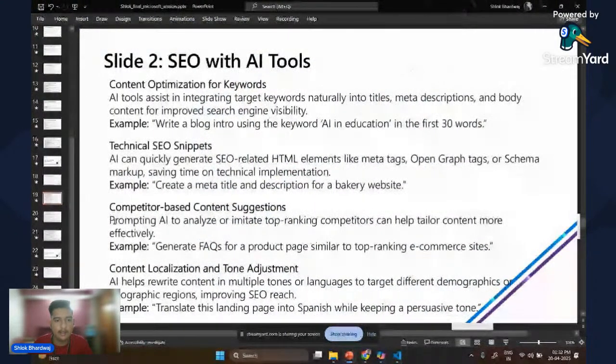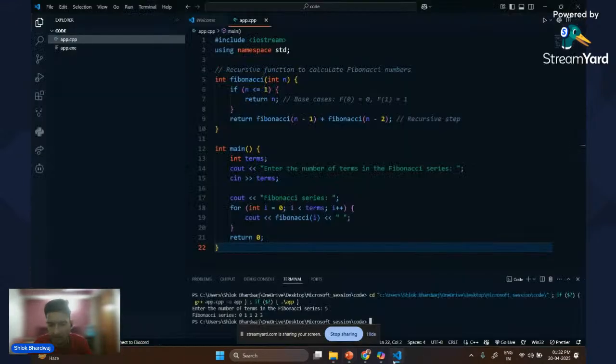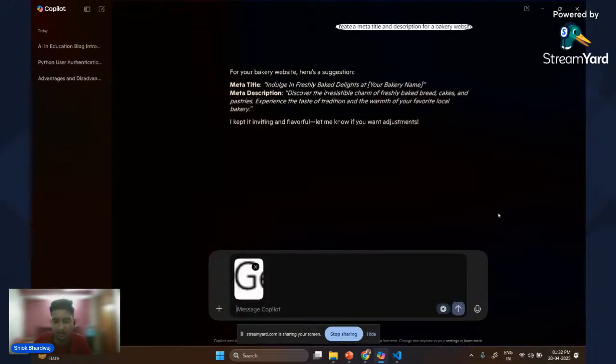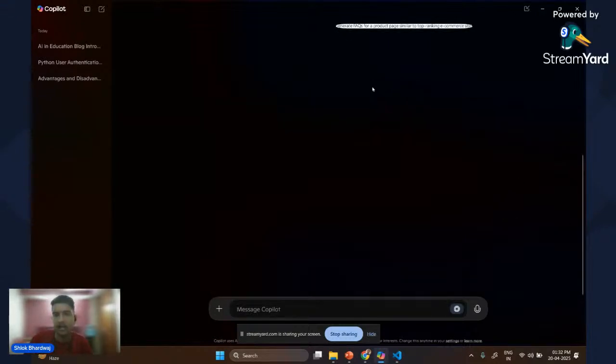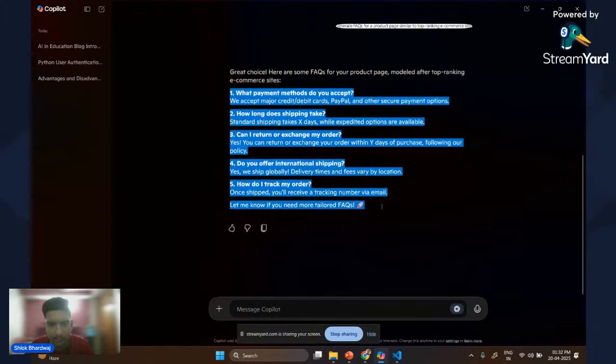Prompting AI to analyze or imitate top ranking competitors can help tailor content more effectively. For example, generate frequently asked questions for a product page similar to a top ranking e-commerce site. For example, I want to make a section in my site regarding the FAQs. So I can use this prompt to get an idea about the frequently asked questions in the top ranking e-commerce site. So this can be an example.